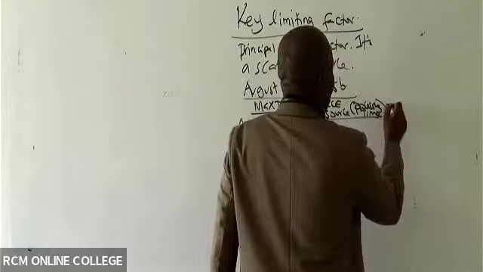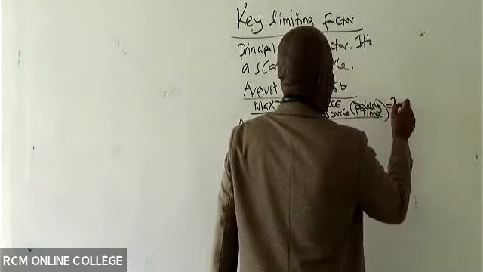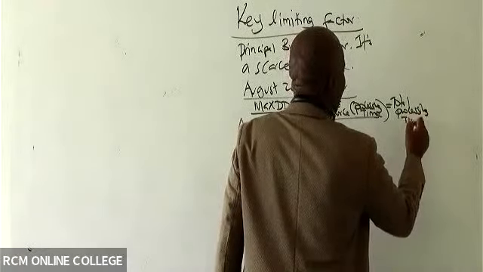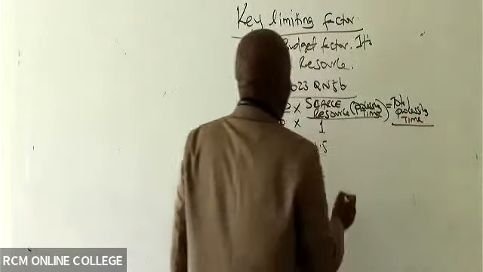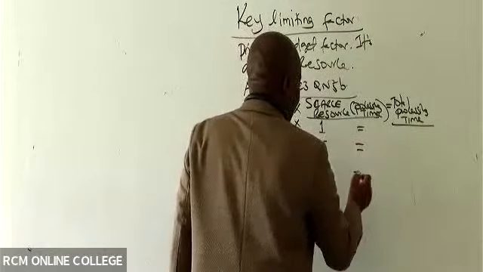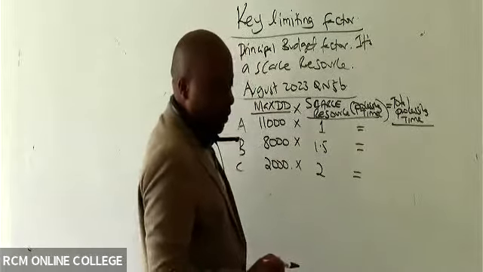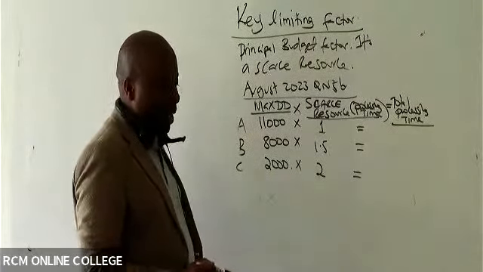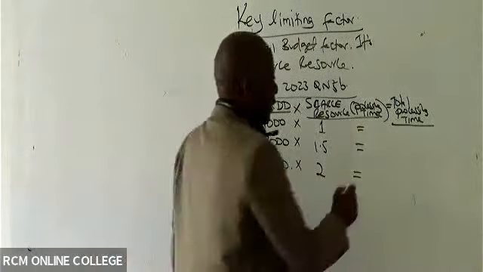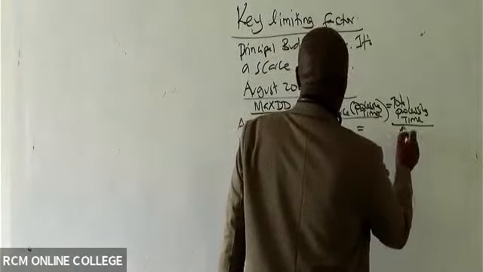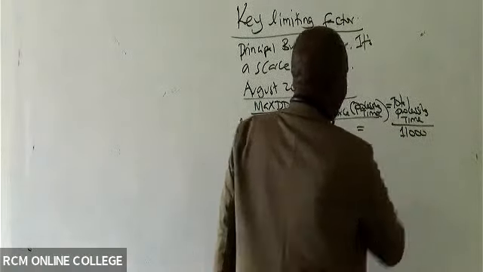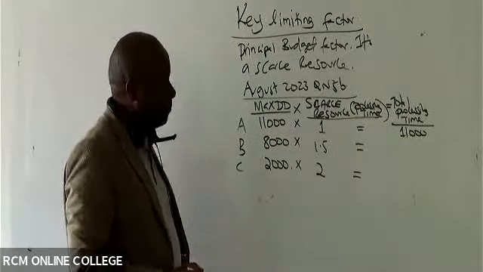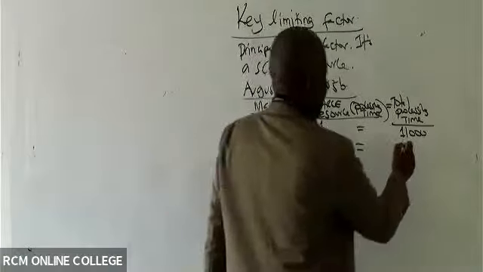So please give me the total processing time. You're multiplying to get those numbers. So 11,000 times 1, give me an answer. 11,000. 8,000 times 1.5 is 12,000.